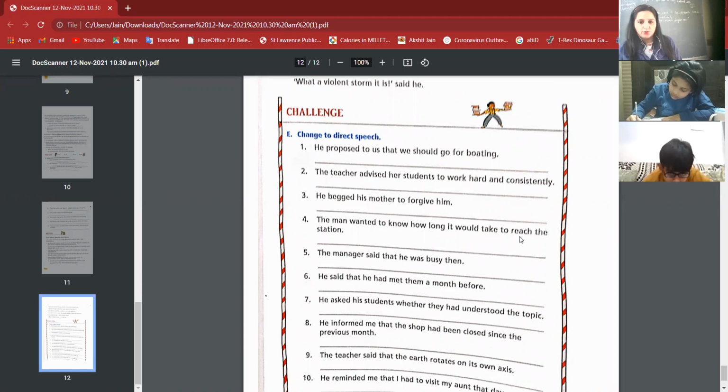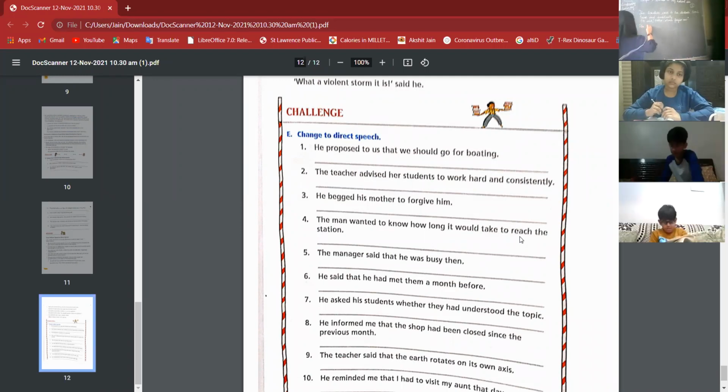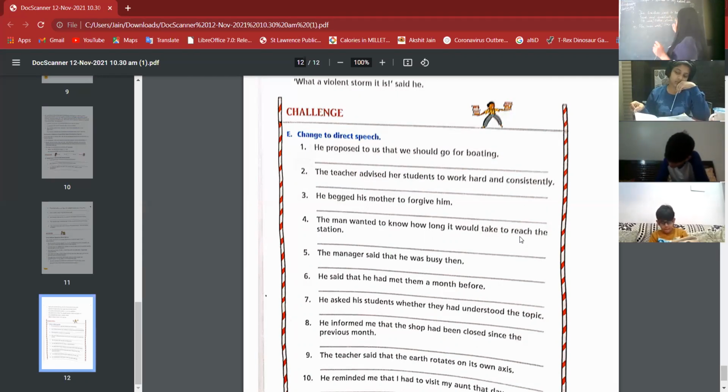Next, the man wanted to know how long it would take to reach the station. The man asked, you can even use also, the man asked or the man said, how long will it take?